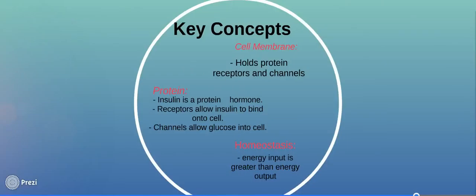The phospholipid bilayer of the cell membrane has both protein receptors for insulin and protein channels for glucose to enter the cell. Leptin is a protein hormone that binds onto cell membranes in the hypothalamus, which signals to the body that you are full. Insulin is a protein hormone that is key to the regulation of glucose relating to obesity. Insulin attaches to protein receptors on the cell membrane, and glucose enters the cell through protein channels. Homeostasis is disrupted when energy input is greater than energy output, rather than them being equal.